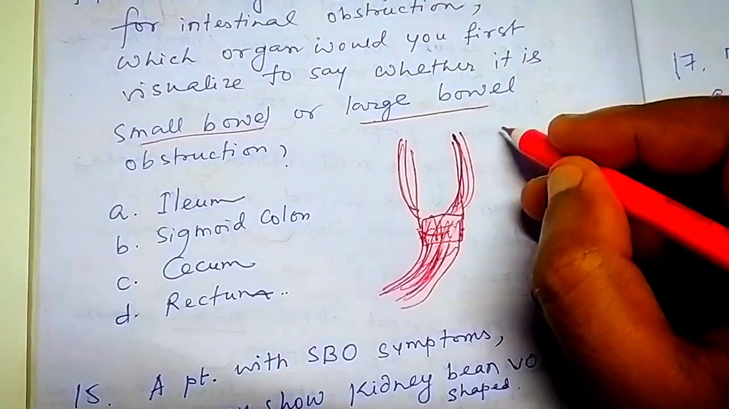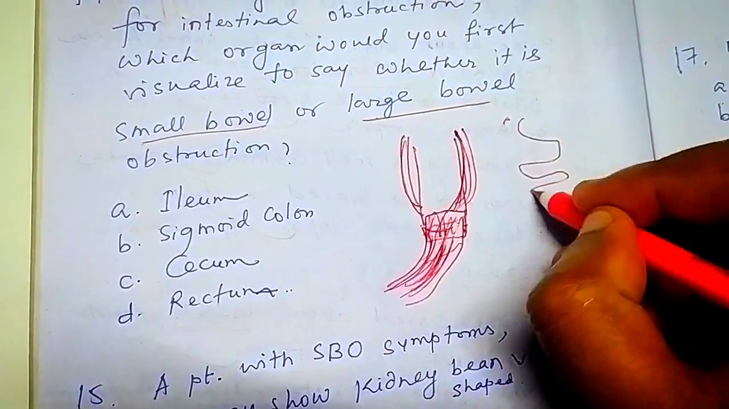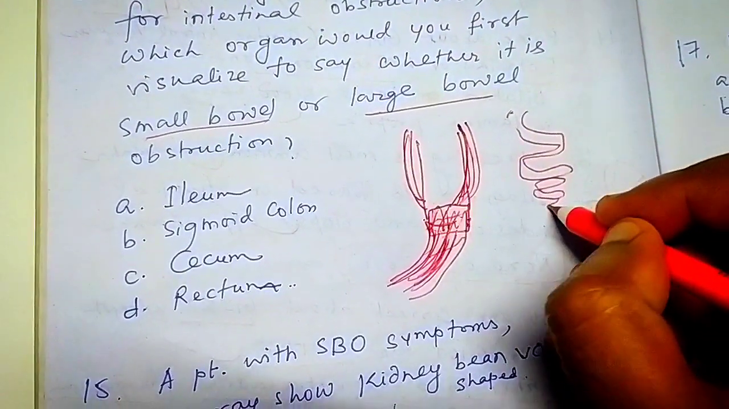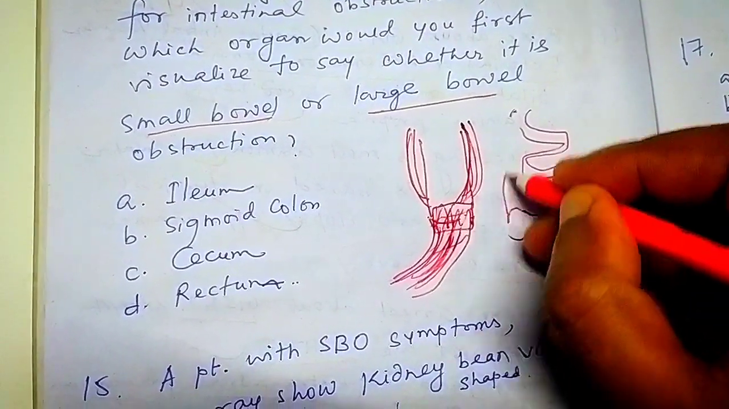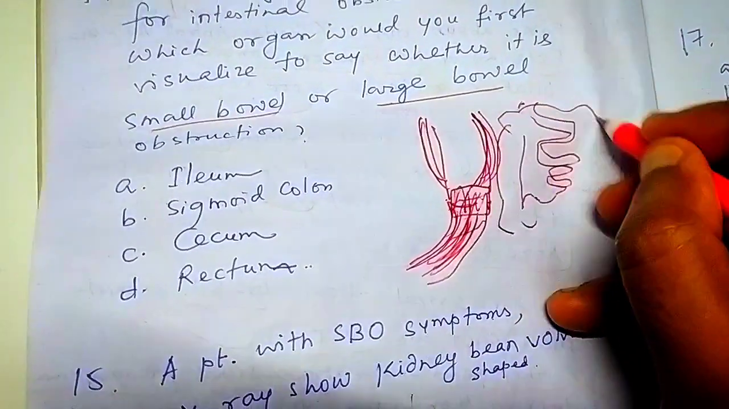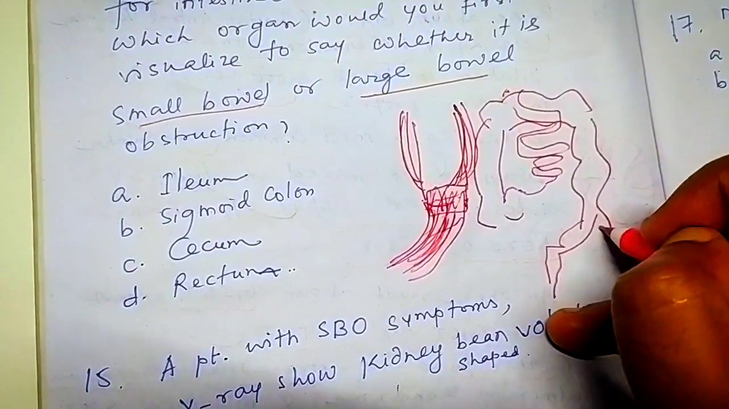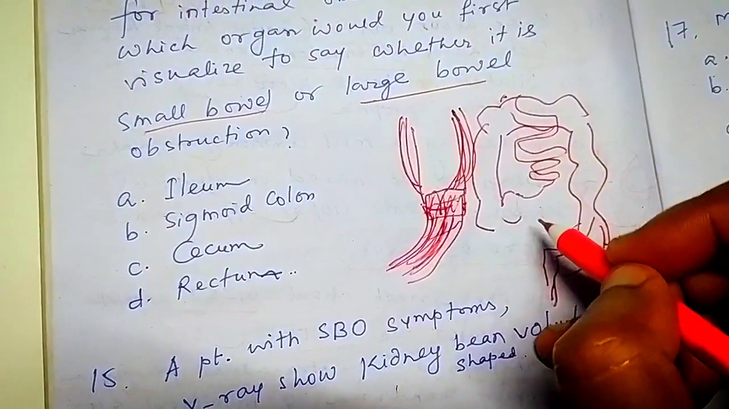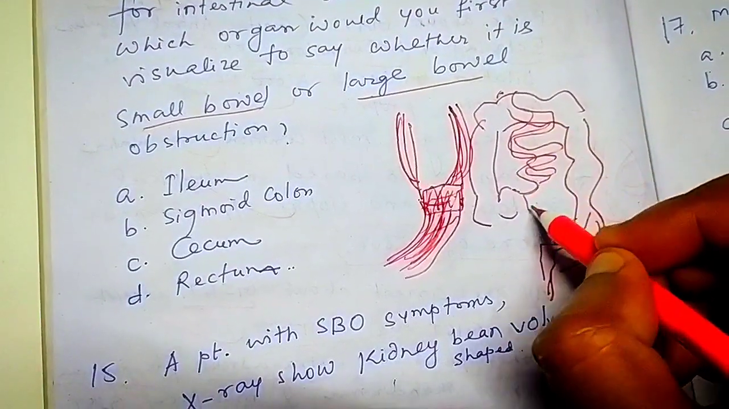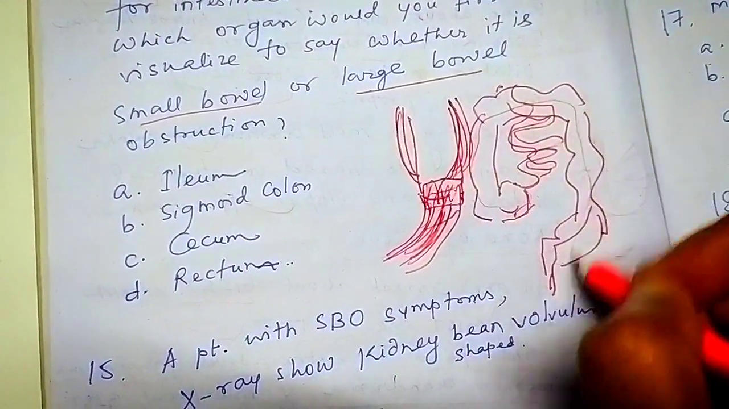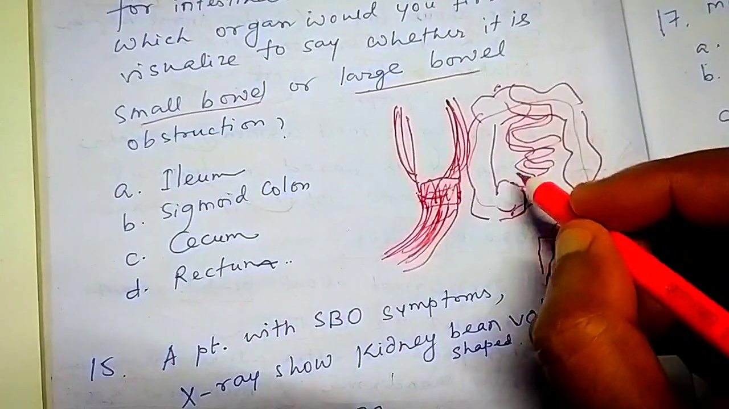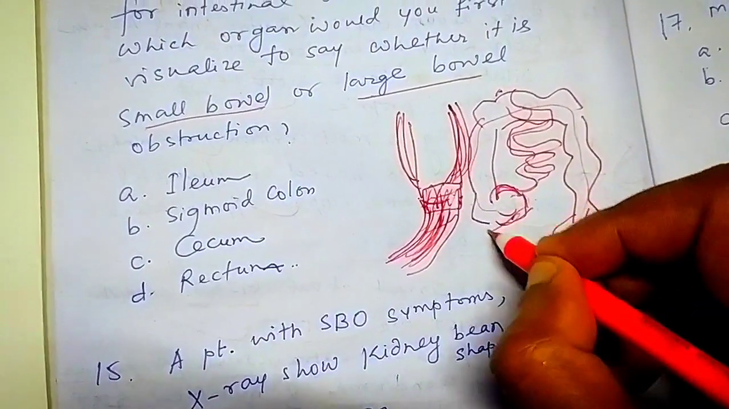For example, suppose this is the small intestine, and here is the cecum, then the large intestine started, and it comes out as the rectum. So suppose this is the small intestine, then cecum, then the large intestine. So whenever you open up, we first look at the cecum.